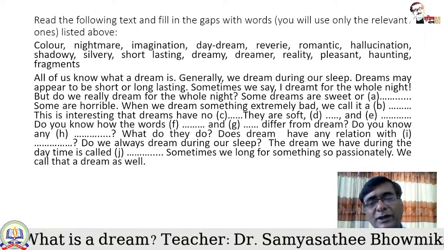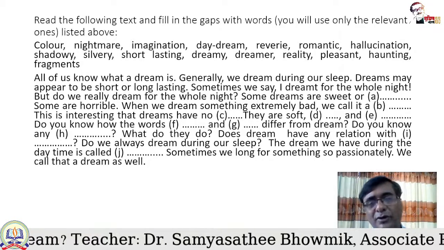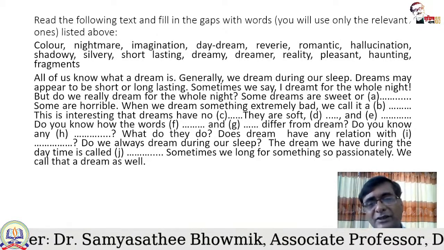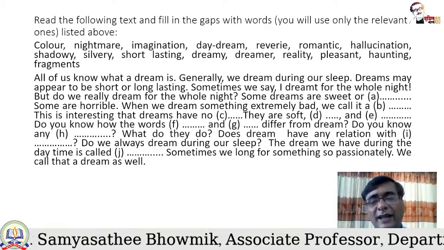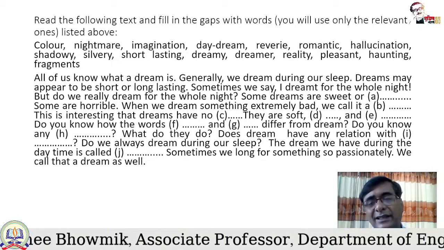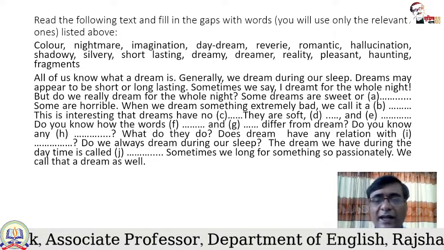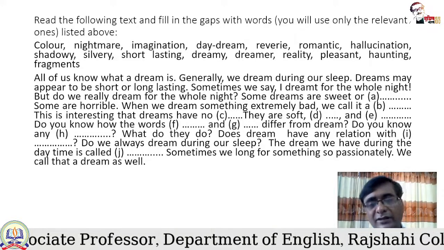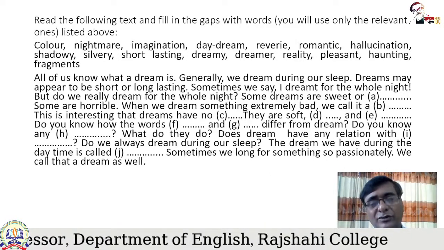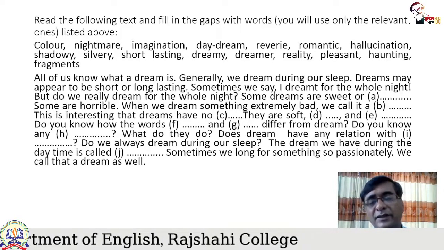Some dreams are sweet or... So here is a gap. Now, which word from the above will we select over here? Some dreams are sweet or. You know that and is a kind of conjunction, a connector that usually connects similar types of words. Or is a kind of connector that usually connects opposite words, not exactly antonyms, just opposite to the previous word, clause or phrase in meaning.